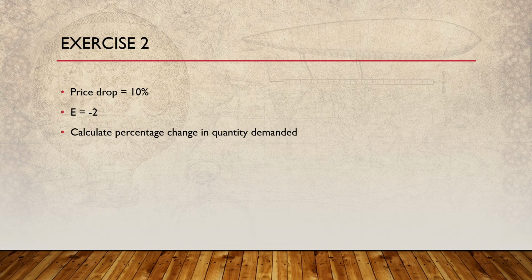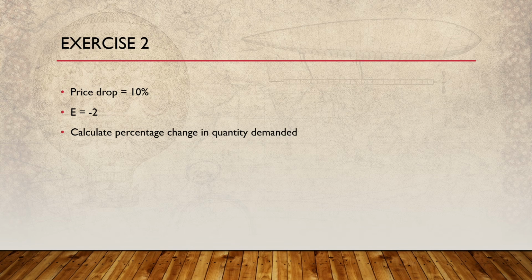Question two is, there is a price drop. This is a completely new exercise, by the way. There is a price drop of 10%. We know that the E, this is obviously price elasticity, is apparently -2. I know the minus is not really important over here because we work with absolute values, but okay, it's just -2.